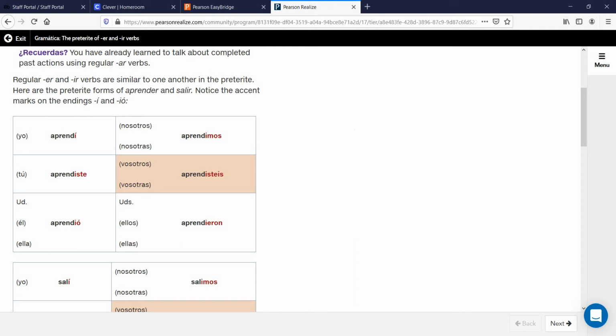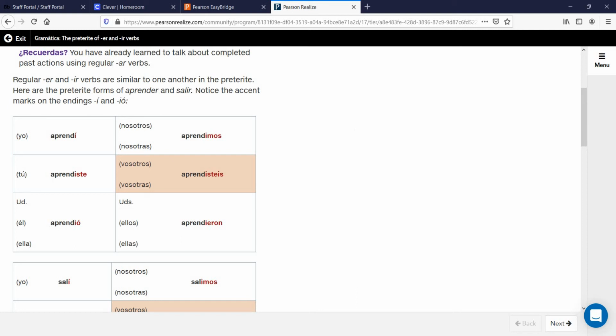Aprender means to learn. So the yo is going to end in an í. And if you looked at this already, you know that the yo is always going to carry an accent mark. The tú is going to end in iste, I-S-T-E. Usted, él, ella is going to end in ió. So we have, for the verb aprender, to learn, yo aprendí, tú aprendiste, usted, él, ella aprendió.